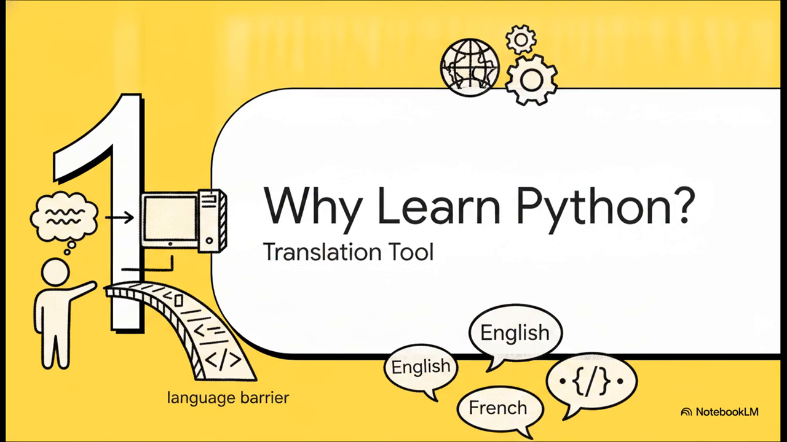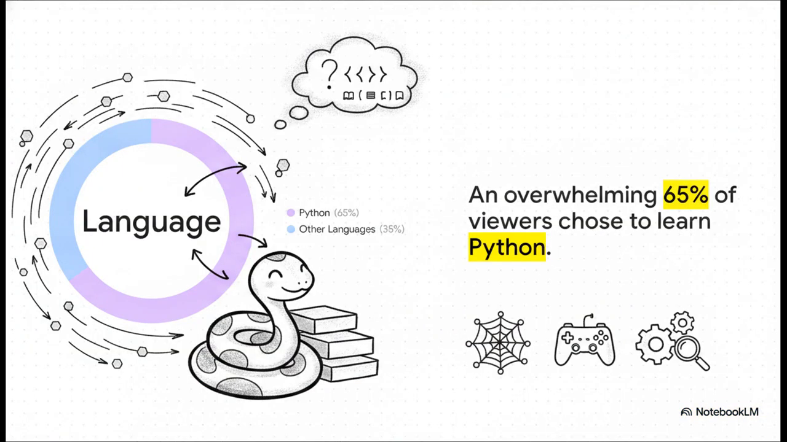Think of it as the ultimate translation tool. And it's honestly no surprise you're here today. When surveyed, a massive 65% of viewers chose Python as the language they most want to learn over literally anything else. So why the hype? It's simple. Python is incredibly concise, highly readable, and massively popular. Whether you're looking to build a web application, design a game, or run complex scientific analysis, Python is this general-purpose powerhouse that sits right at the very top of the industry.